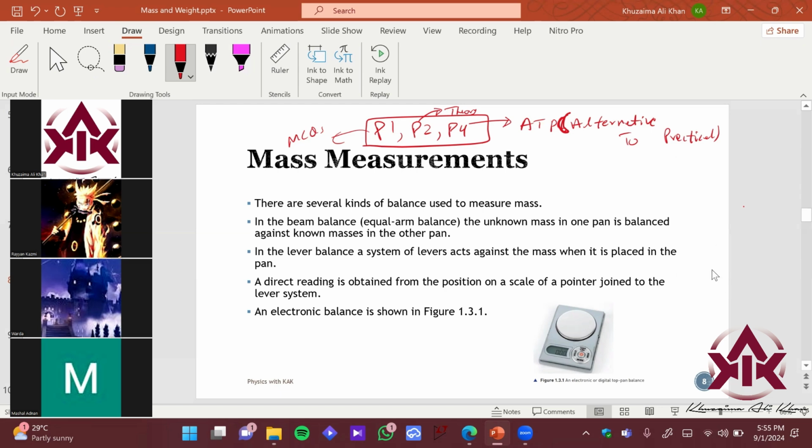So now, what else can we use to measure mass, apart from both of these? Can you give me an example where you have seen that this is where we were measuring mass? Anyone? Take a guess. I just want you guys to participate.